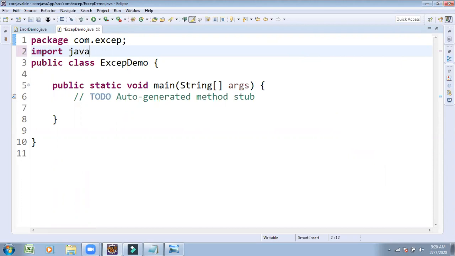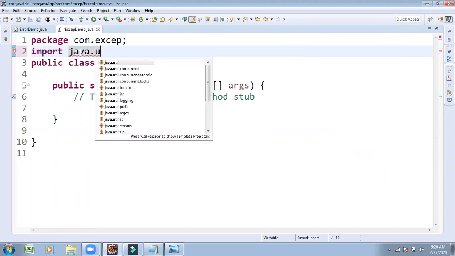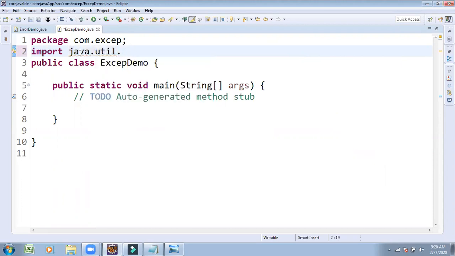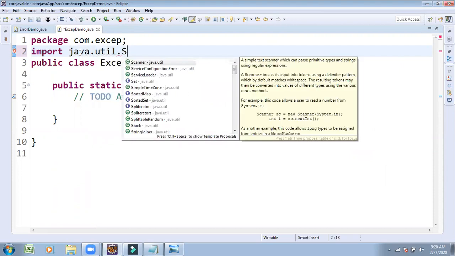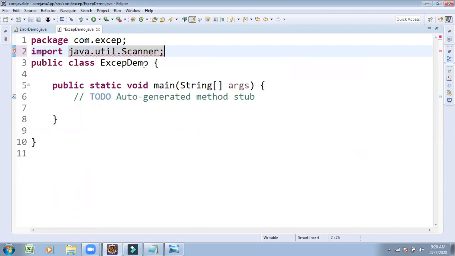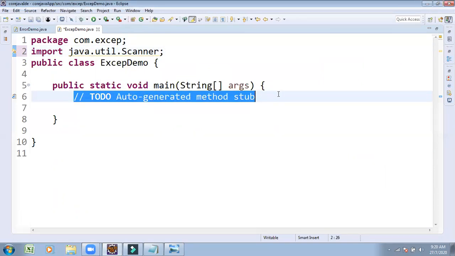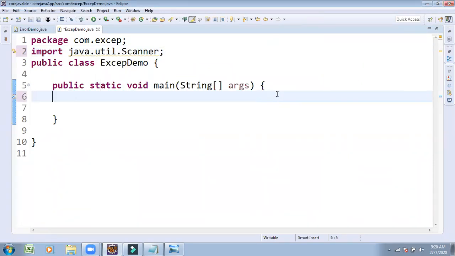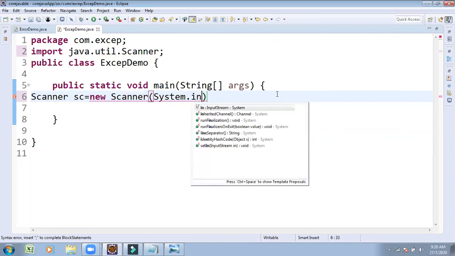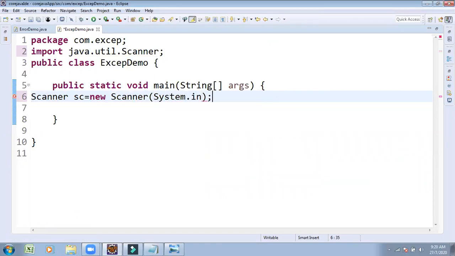Import java.util.Scanner. Here I want to use the Scanner syntax: Scanner sc = new Scanner(System.in).